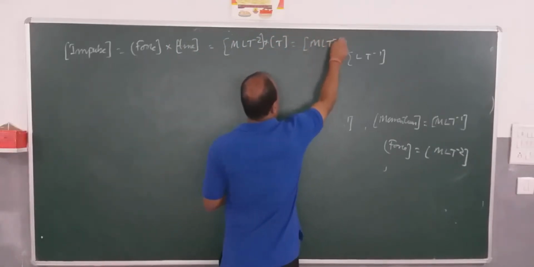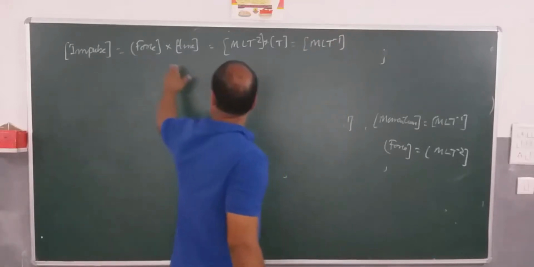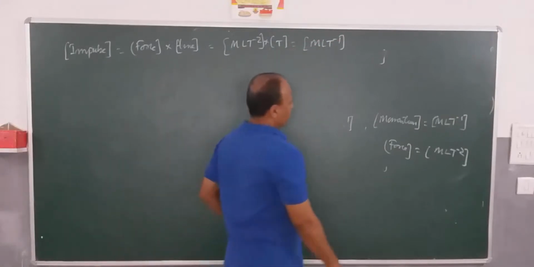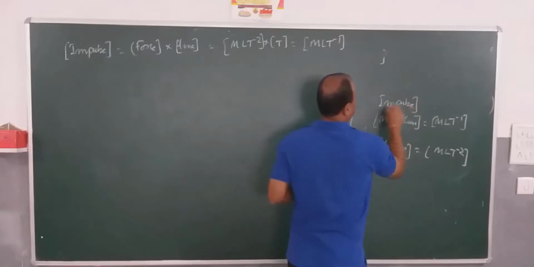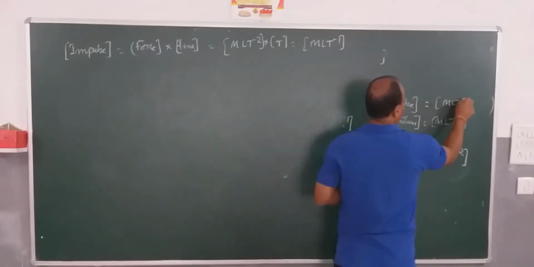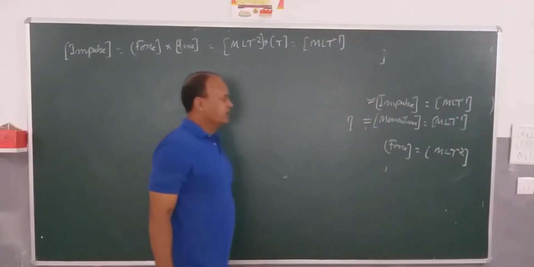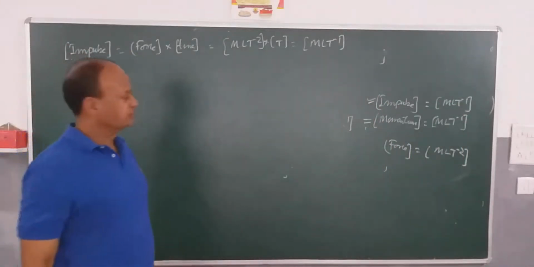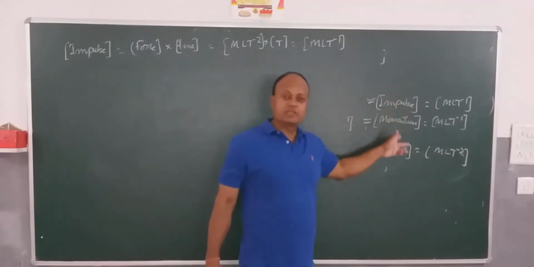M L T to the power minus 1. Very interesting. When I look at the dimensional formula for impulse, it is M L T to the power minus 1. So clearly you can see that impulse and momentum have the same dimensional formula. So basically they will have the same unit also.